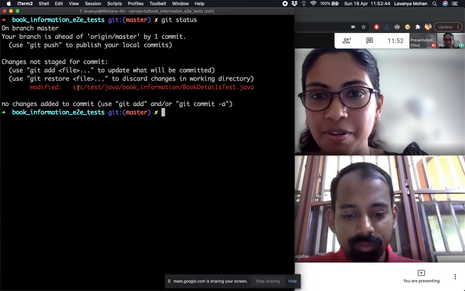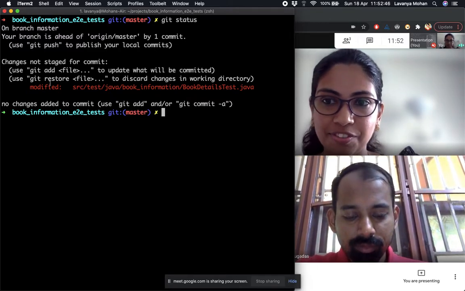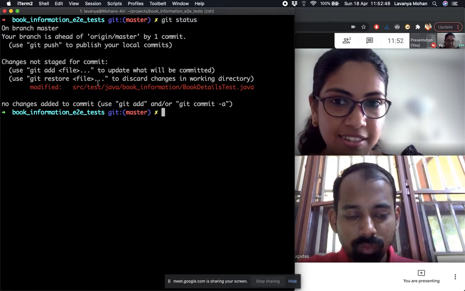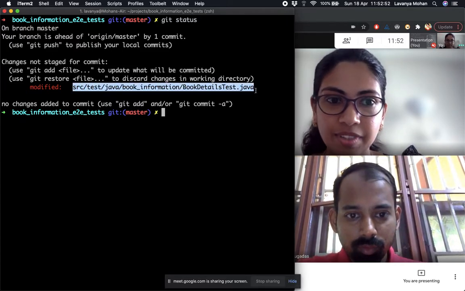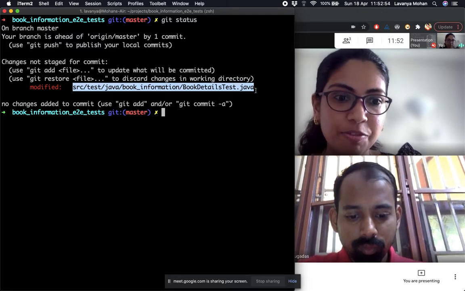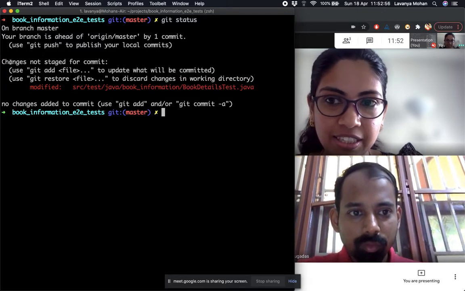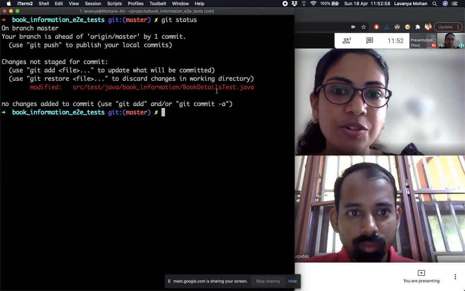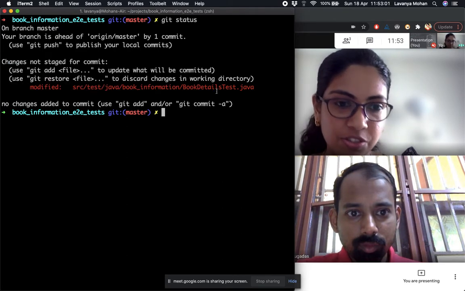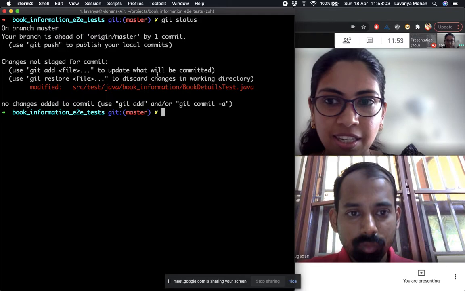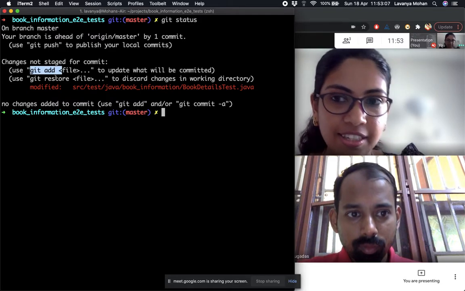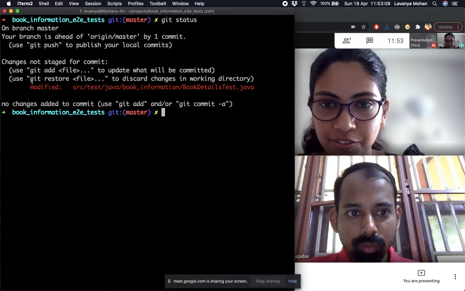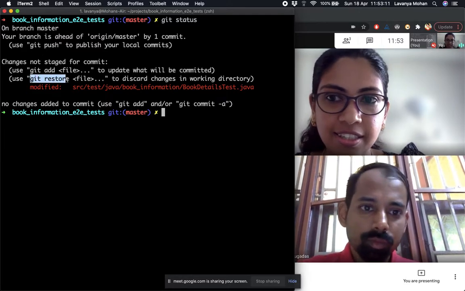And since you asked about reverting, let's see different types of reverting. One is, let's say we have a file which we have modified, which is currently in our working directory, but we don't want to stage it, we don't want to commit it, we just don't want this change at all. So just like Git told us, hey, if you want to stage, you add. Git also tells us, hey, if you want to discard, just say git restore the file.